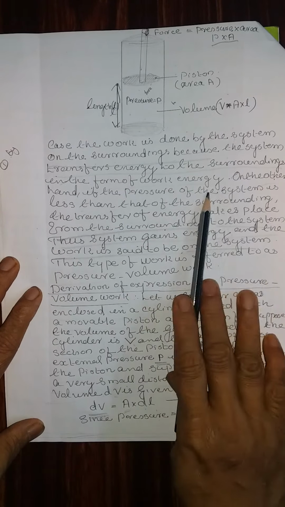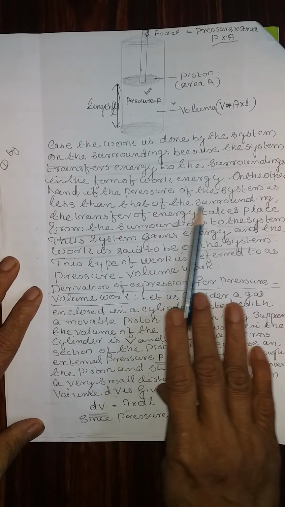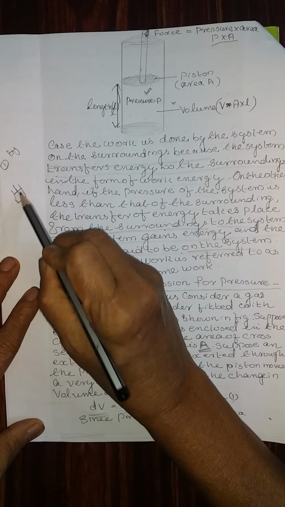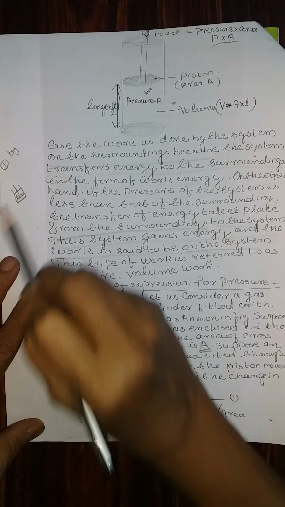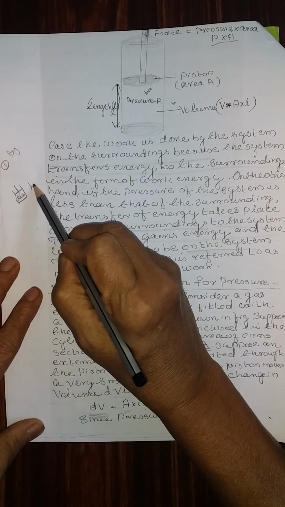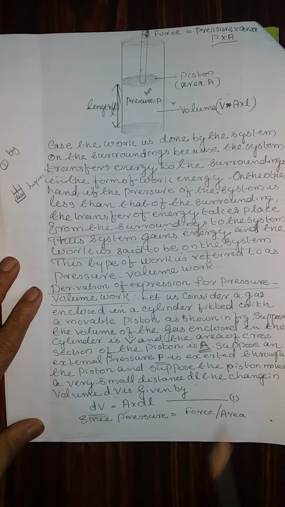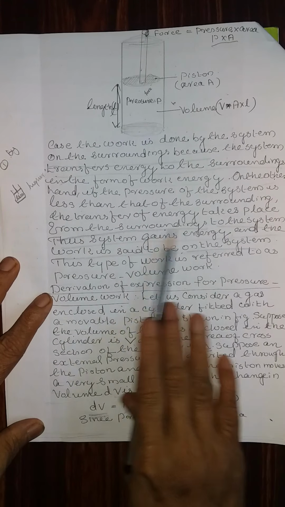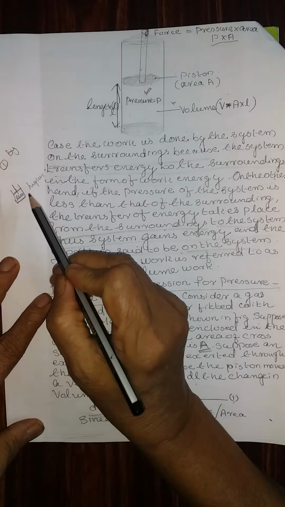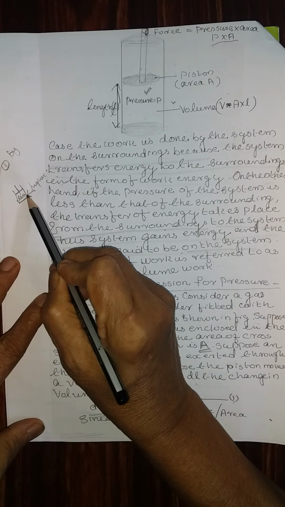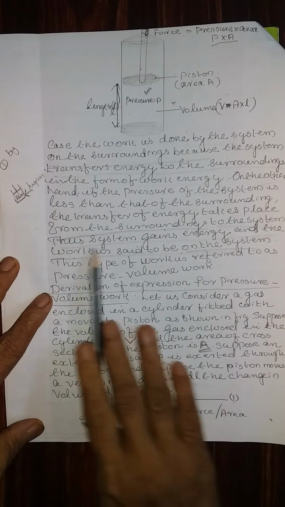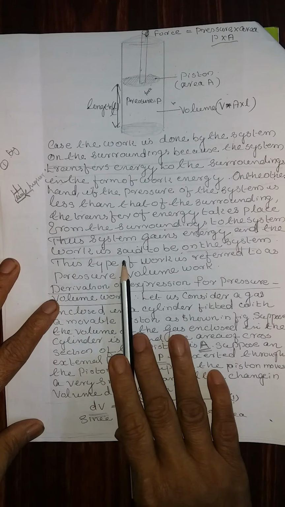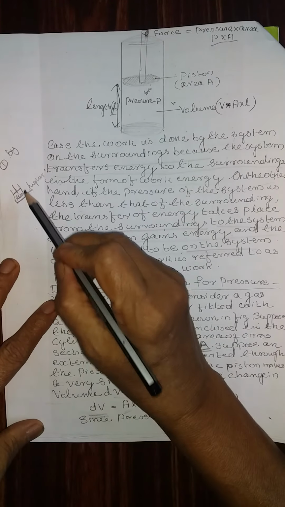On the other hand, if the pressure of the system is less than that of the surrounding, that is the second case, where the pressure here is less whereas the surrounding pressure is higher, then the transfer of energy takes place from the surrounding to the system, and thus the system gains energy and the work is said to be done on the system.